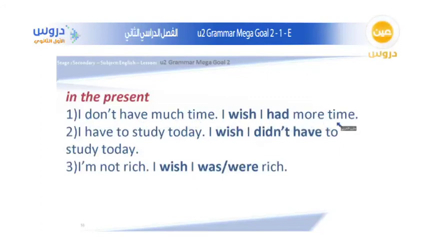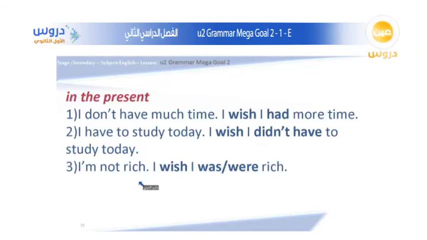Also, another example is the first one. I have to study today. I wish I didn't have to study today. So this is also an example of things that you want to happen, but actually could not happen. Also, number 3, I'm not rich. I wish I was or I were rich. Here also is an example of something that you want to happen, but it won't actually happen.